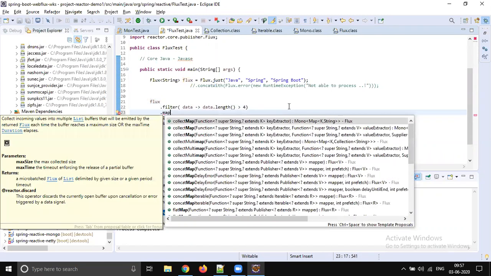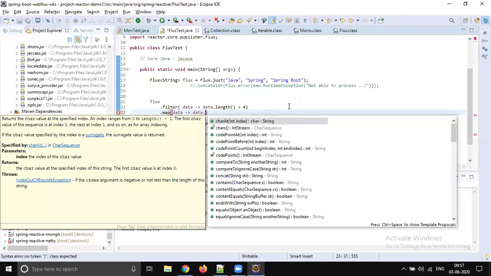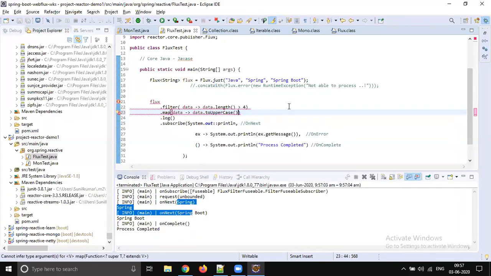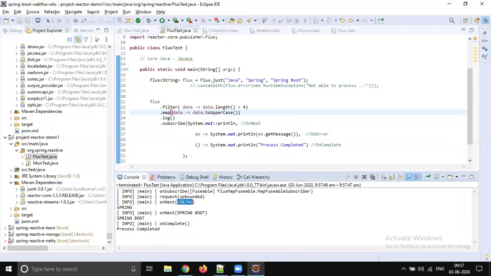And through map, we can make uppercase. So map is going to be used for uppercase. Let's return data dot toUpperCase. Now when we run this code, you see that Spring and Spring Boot are printed in uppercase letters.